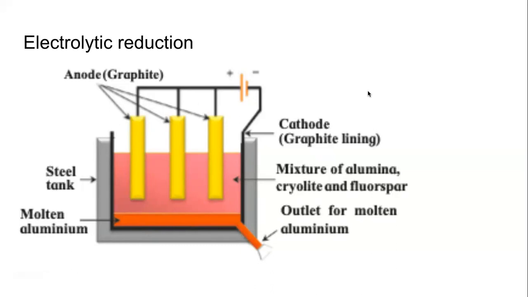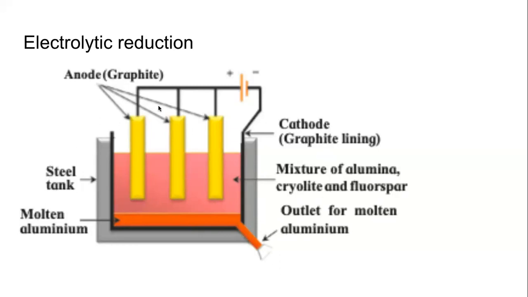It takes a lot of energy. Now both the cathode and anode are made up of graphite only. Carbon acts as a good electrode. If it is connected to the positive terminal of the power, then it becomes anode. If it is connected to the negative terminal, then it becomes cathode.